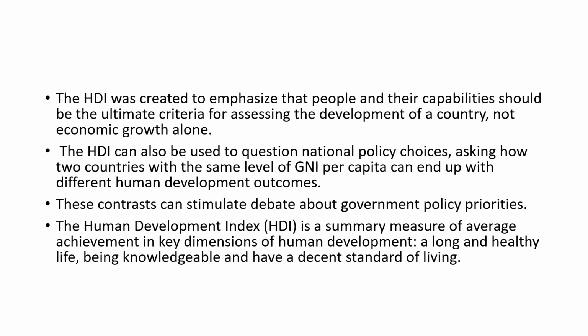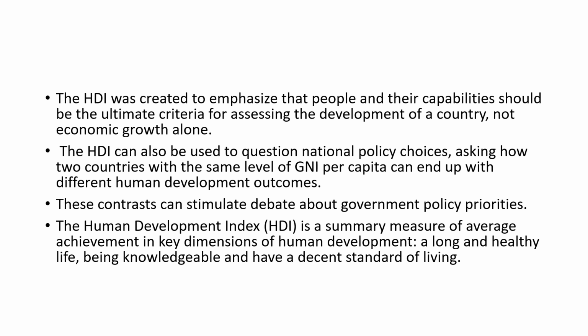We can see that there are different countries which have almost the same GNI per capita or almost the same GDP, but there are possibilities for these countries to differ in terms of human development outcomes, and these contrasts can stimulate a debate about government policy priorities, because it could be the differences in government policies that lead to the differences in human development outcomes, even though there is a similarity in the GNI per capita of both countries.